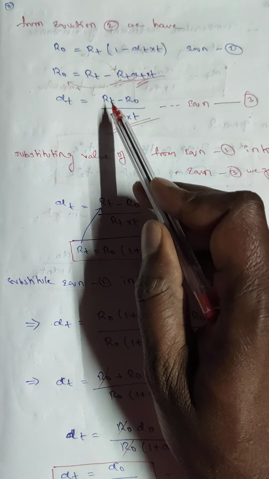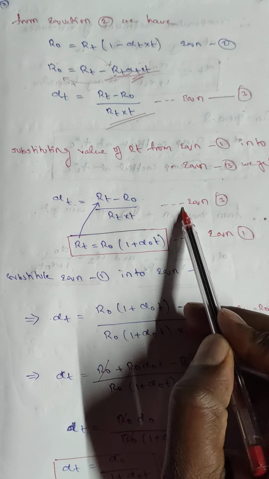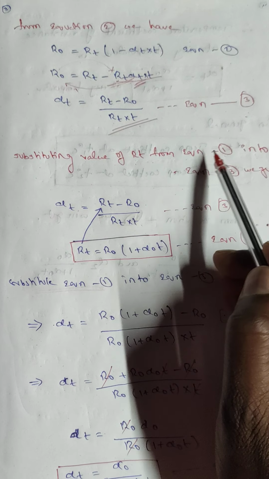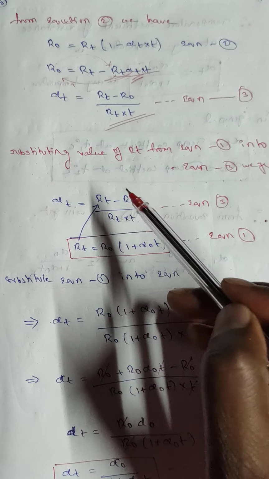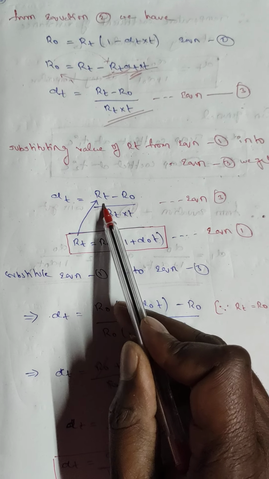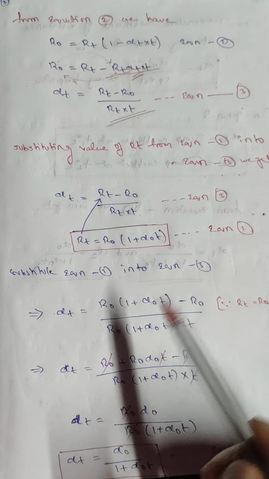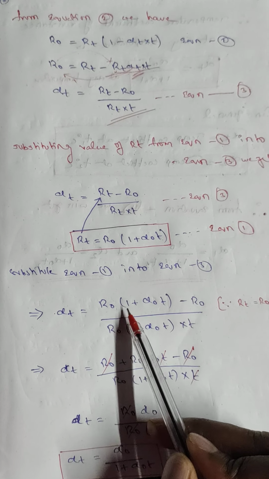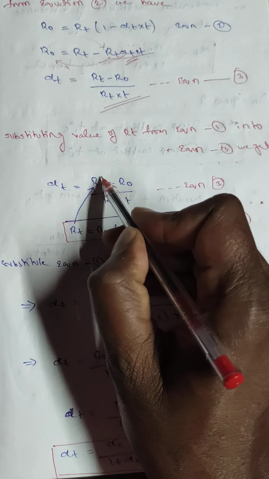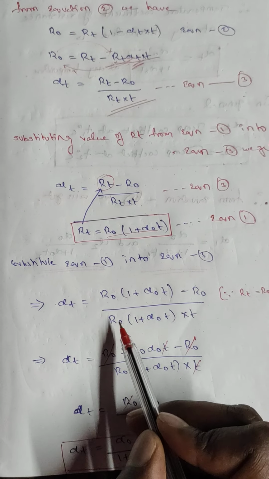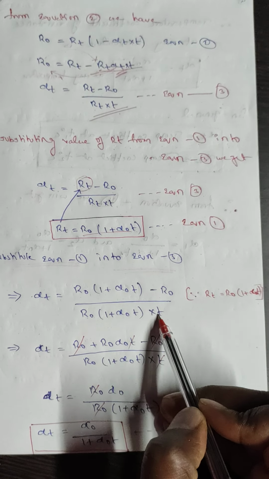So place the RT value in equation 3: alpha T equals RT minus R naught by RT into T. Substituting the value of RT from equation 1 into equation 3, R naught into 1 plus alpha naught T is placed in the RT location, replacing it in both places. We get alpha T equal to R naught into 1 plus alpha naught T minus R naught over R naught into 1 plus alpha naught T into T.